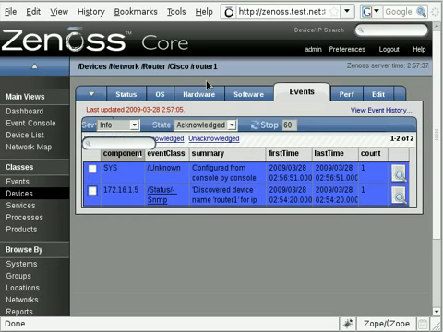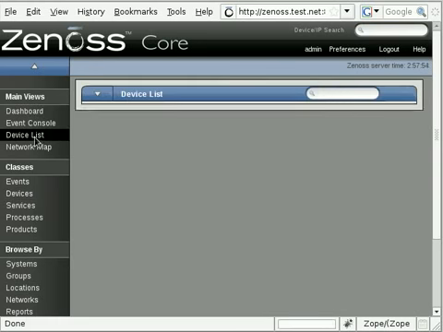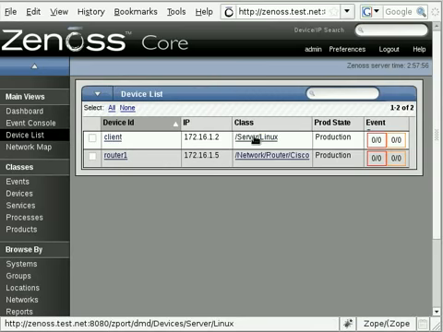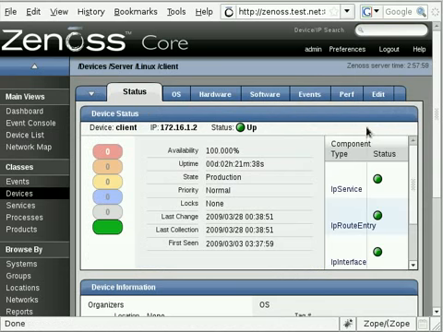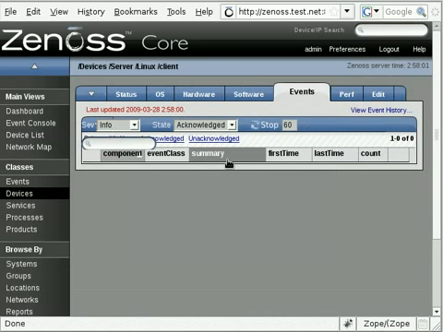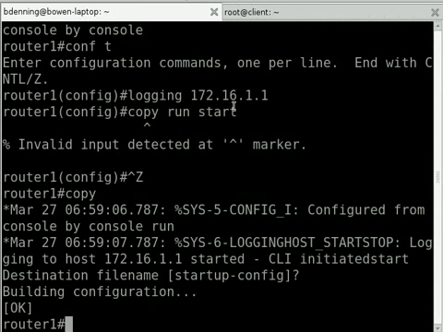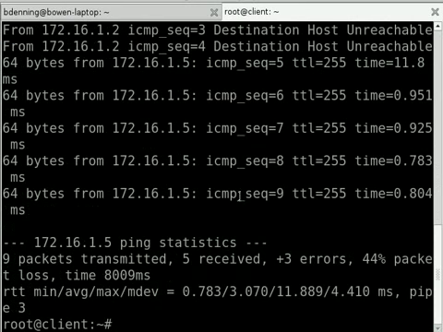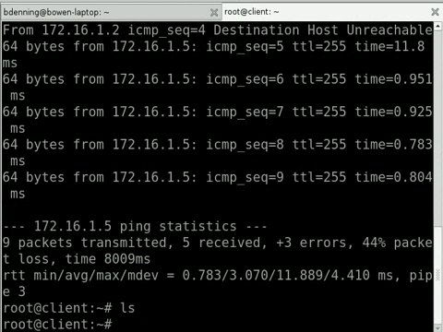So finally, what we're going to want to do is effectively exactly the same thing we've done here, but this time for a Linux device, so a Linux server. Everything out of the /var/log/syslog file we want to forward through to Zenoss. So if I just go back to my device list, and in here I've still got that example server we set up in the first video. I'm just going to go into here and into the events tab. Now there's no new events in there currently. This is the shell for the test server there.